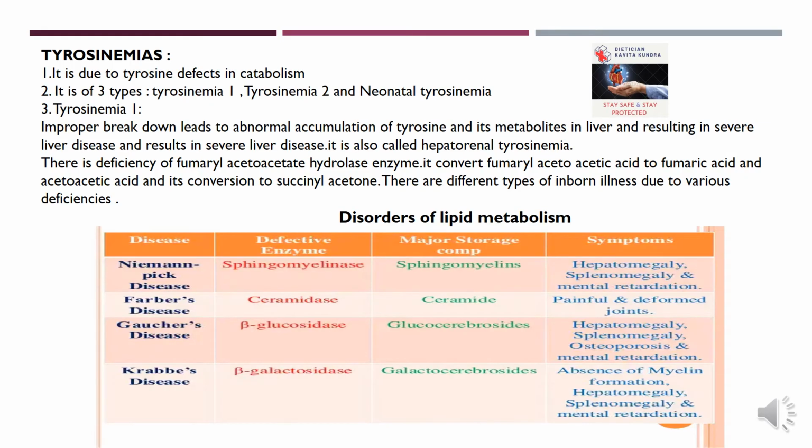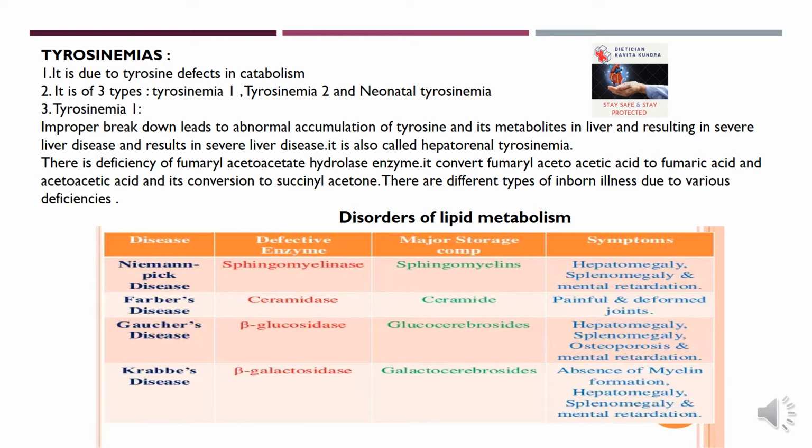Next one is tyrosinemia. It is due to defects in tyrosine catabolism. Three types: tyrosinemia 1, 2, and neonatal tyrosinemia. Improper breakdown leads to abnormal accumulation of tyrosine and its metabolites.